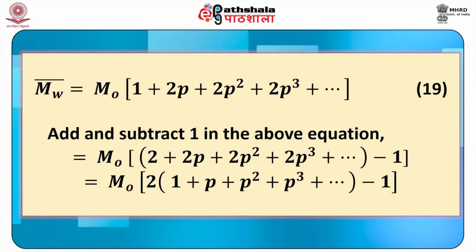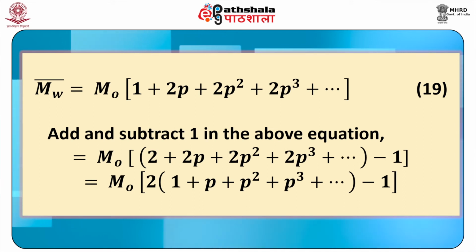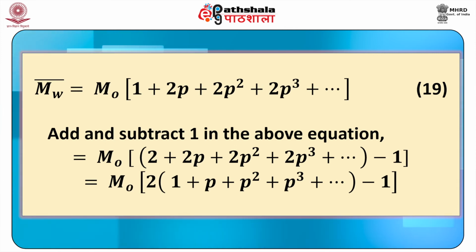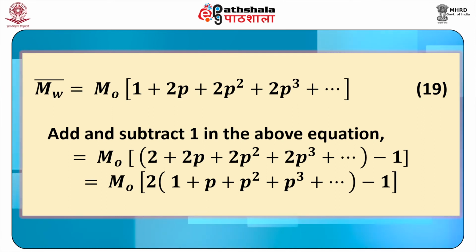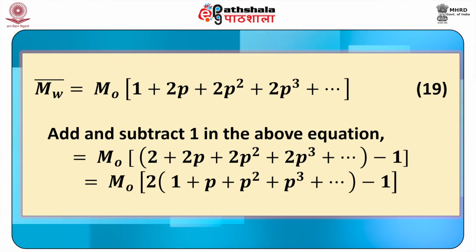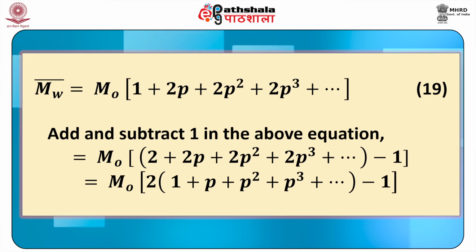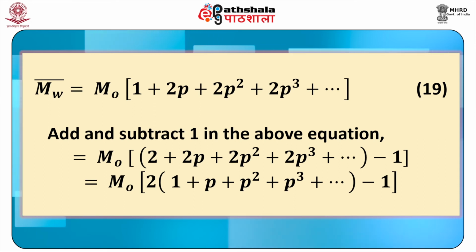And therefore, Mw bar is equal to m naught into 1 plus 2p plus 2p square plus 2p cube plus so on, as our equation 19. Adding and subtracting 1 in the above equation, we get Mw bar equals m naught into 2 plus 2p plus 2p square plus 2p cube plus so on minus 1, or this is equal to m naught into 2 into 1 plus p square plus p cube plus so on minus 1.